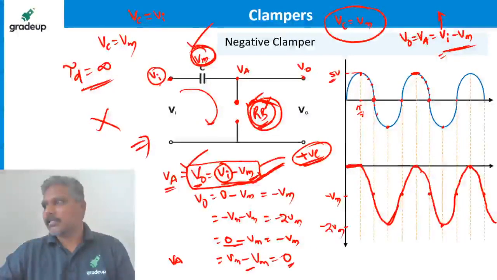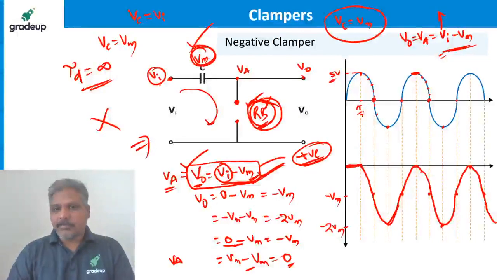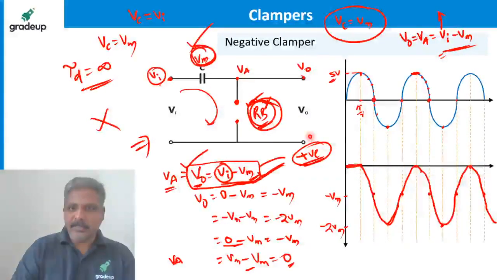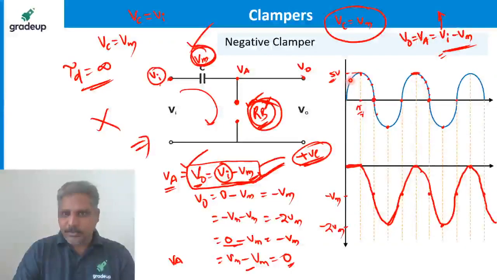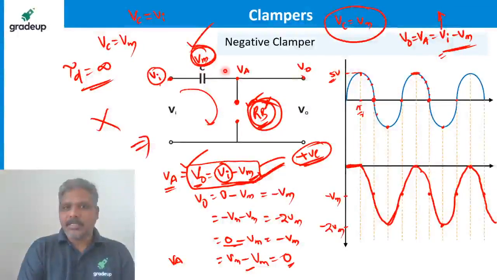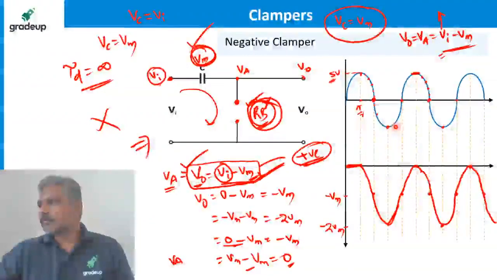After pi by 2 radians, how does the input voltage become 0? See, the input is continuously changing. It is increasing from 0 to Vm, then decreasing to 0, minus Vm, 0, Vm, 0, Vm, like that continuously. The capacitor voltage stays at Vm, so the output follows Vi minus Vm. The capacitor will always be charged at Vm after pi by 2 radians.